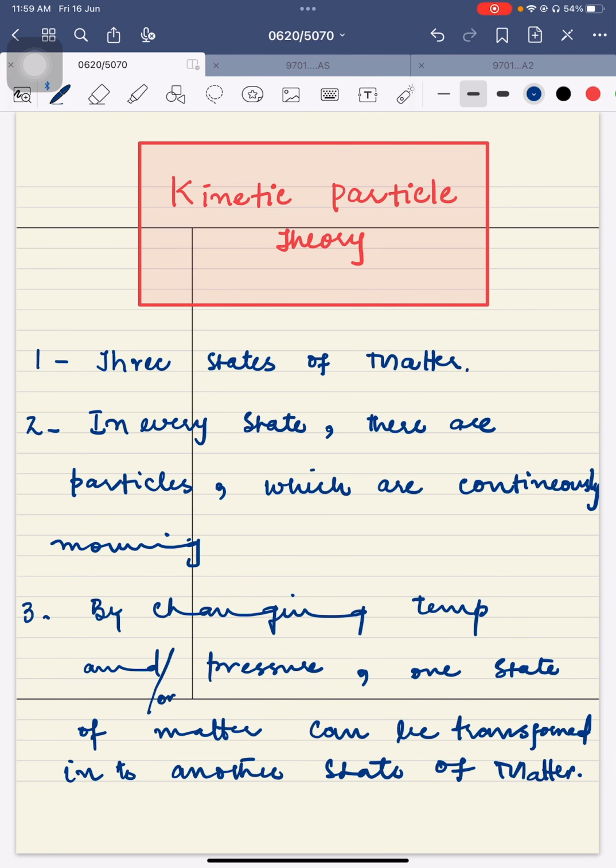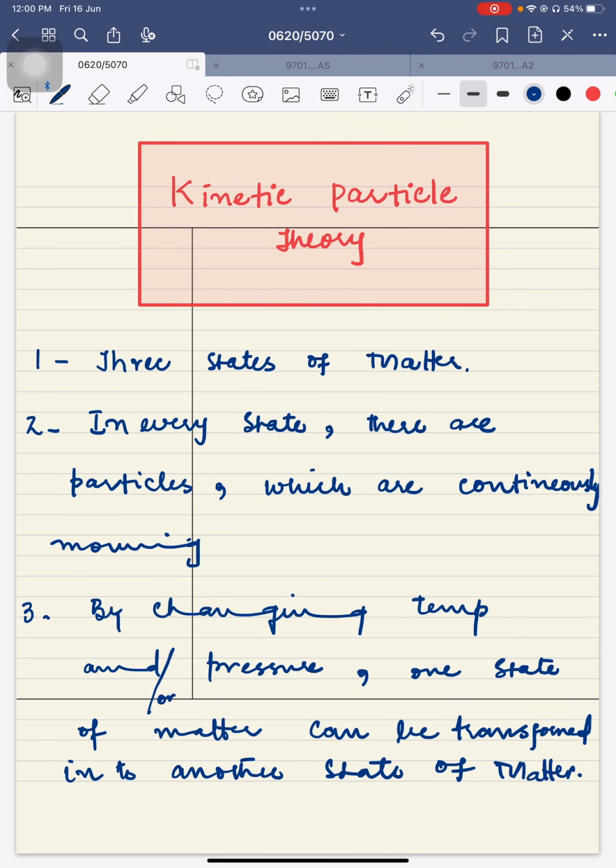What is kinetic particle theory? Guys, before moving ahead, I would like to inform you what matter is. Matter is something which is occupying a specific volume, a specific area, and has a mass. So matter is a substance having mass and occupying volume. What is volume? Volume is an area occupied by an object. One should know the definition of volume very clearly. Matter is a substance which has a mass and occupies a definite volume.